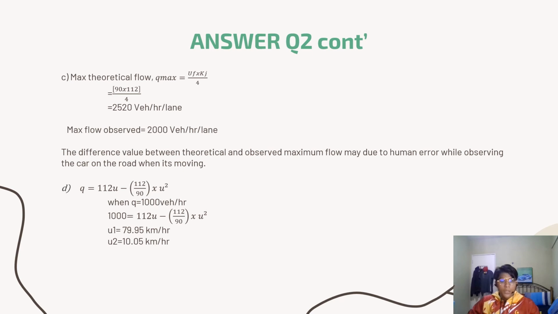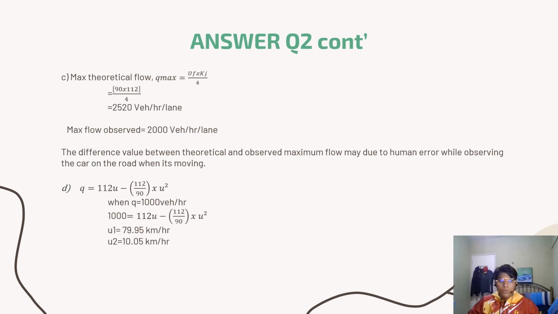When Q is 1000 vehicle per hour, we just substitute Q into the equation, and then we got 1000 equal to 112 U minus 112 over 90 times U square.